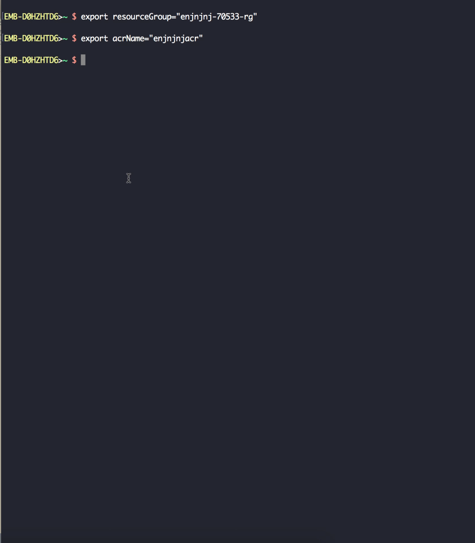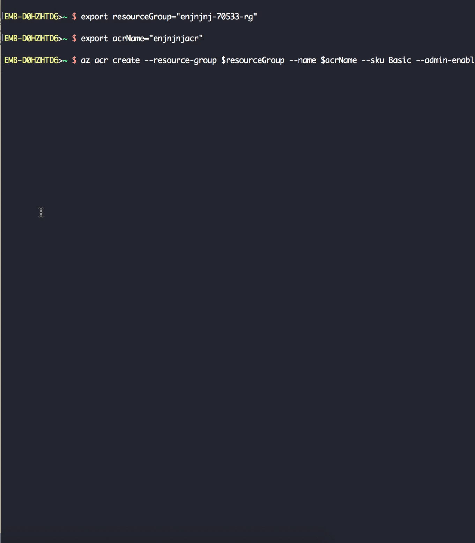So in this video, it's focused on how to create a container registry and push Docker images, and everything will be done via command line. Nothing will be done from the portal. Here we're going to set our resource group and our container registry name. Everything in Azure is tied to a resource group. So we will use the command az acr.